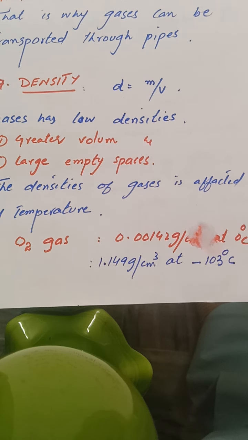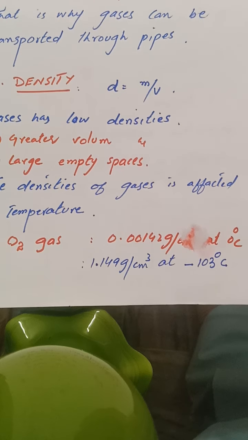So increasing the temperature will increase the volume, and hence the density of the gas decreases, while decreasing the temperature decreases the volume, and hence the density of gas increases. So these are the seven properties of gases which make it different from liquid and solid.